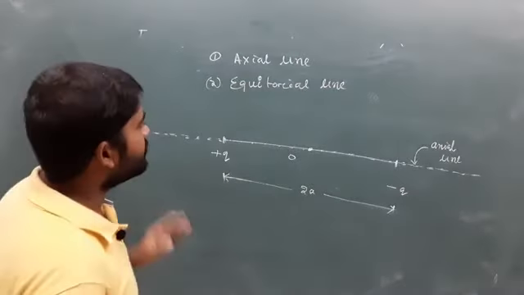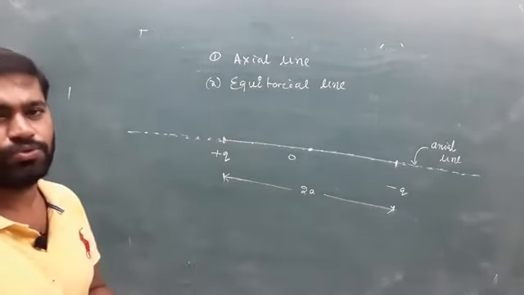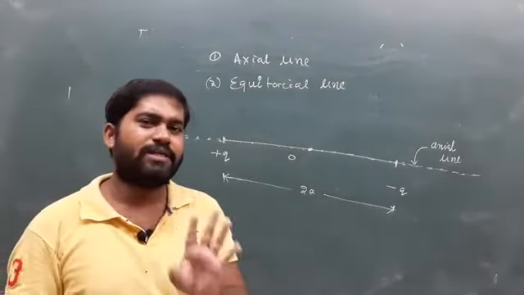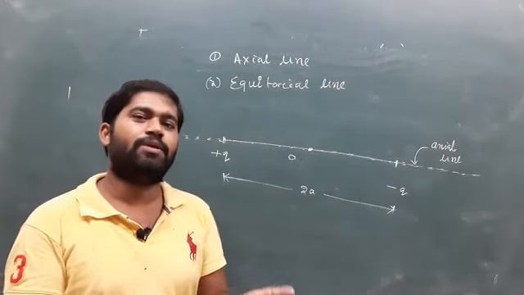Secondly, the equatorial line: it is the line that passes through the center of the electric dipole and is perpendicular to the dipole length.